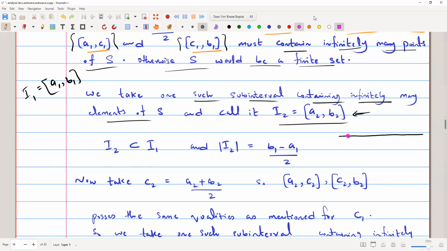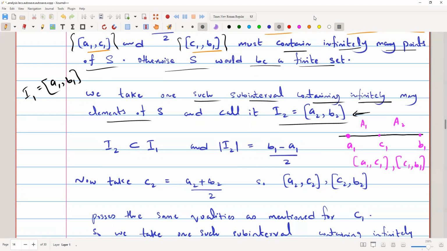So this is my I1, this is A1, this is B1, and then we break the interval into two parts and call them area 1 and area 2, and this was C1. So we had two intervals, A1 comma C1 and C1 comma B1. Then we said that at least one of the intervals is infinite. So we take the infinite interval, that is, we take the infinite set.